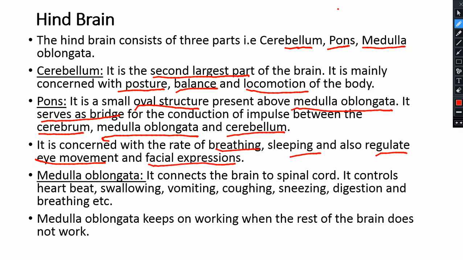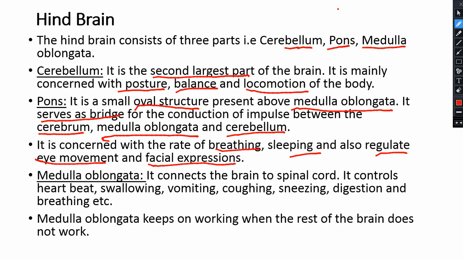Then the medulla oblongata connects the brain to the spinal cord and controls the heartbeat, swallowing, vomiting, coughing, sneezing, digestion, and breathing. The medulla oblongata keeps on working when the rest of the brain does not work.